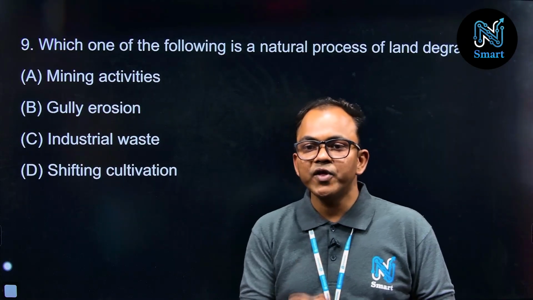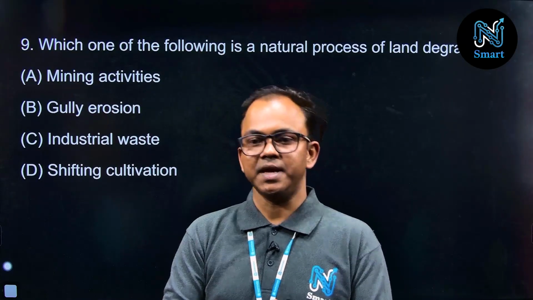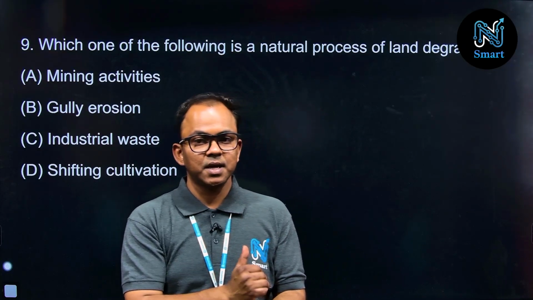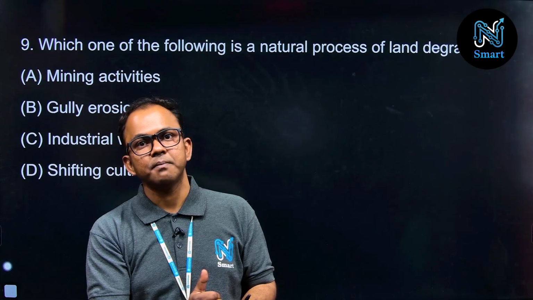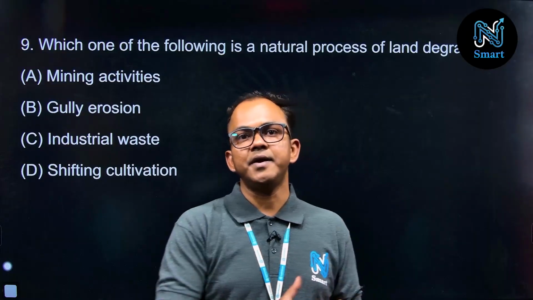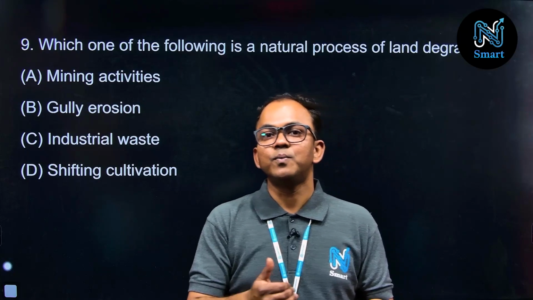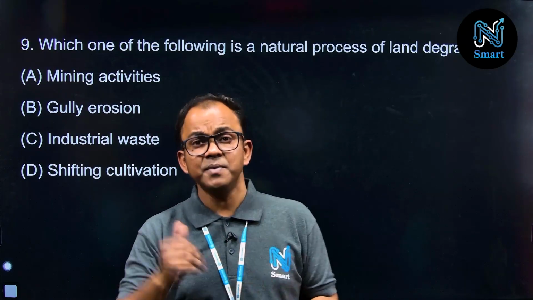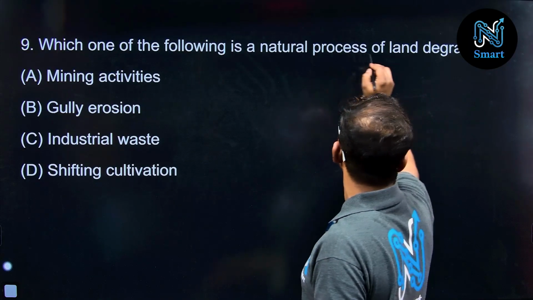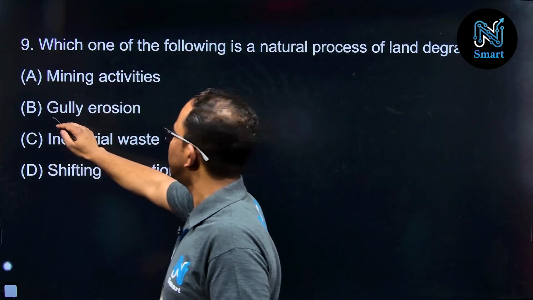Which one of the following is a natural process of land degradation? See, the land degradation basically related with both factors, physical factors as well as man-made factors. So both factors, they are parallelly responsible for land degradation, but most of the cases that human made factors, they are the mostly responsible here. So let us examine the questions, and as per the question requirement, the natural process which is responsible for land degradation, that is gully erosion, right?